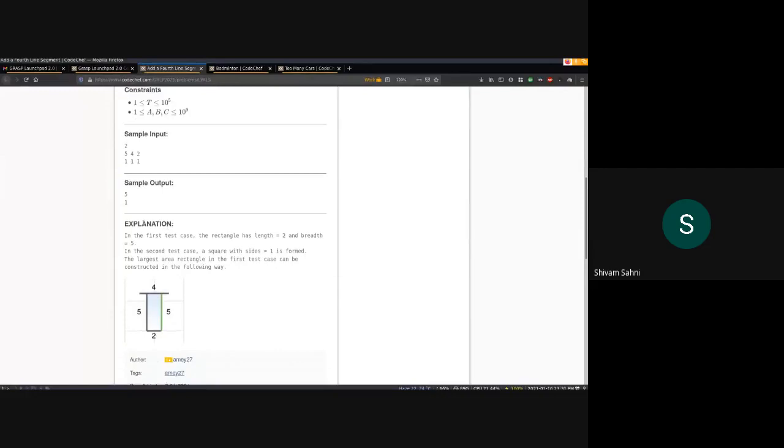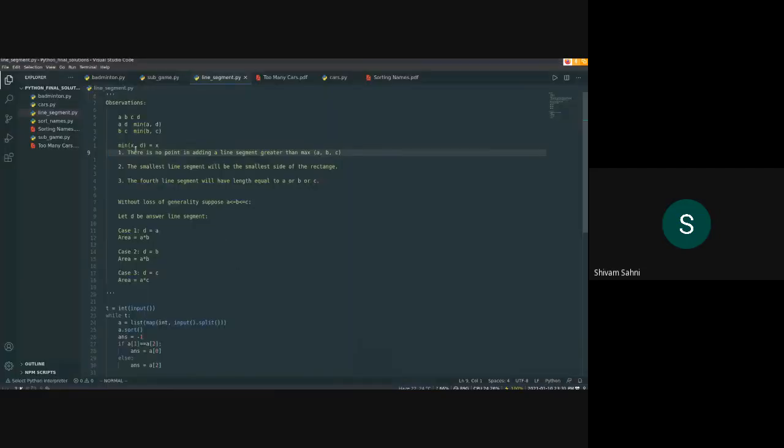So you got this test case, right? You understood this 5, 4, 2, and why we add this answer segment 5 to get an area of 10 here. Yes. That I got. And you also know why any other thing wouldn't work. Like if we took a line segment of length 6, then also we would have gotten the same area. So is the first point clear? Yeah, first point I got it clear. That 5 should be there such that we would get a maximum area, that is 10.